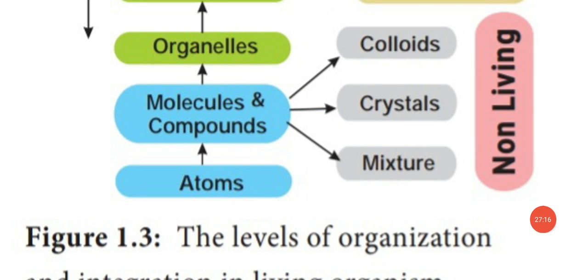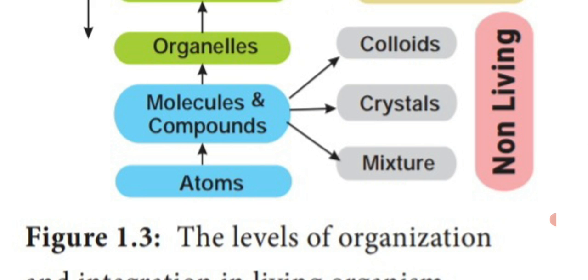Dear students, before going to see the metabolism process, we are going to see how the level of organization is formed by the living thing. In the previous paragraph, we have seen it starts from the atom and ends with the biosphere.